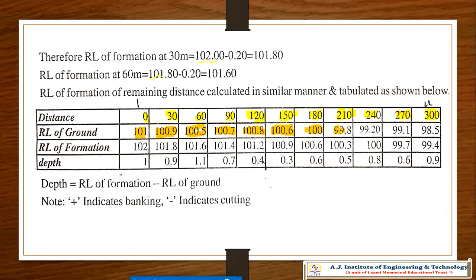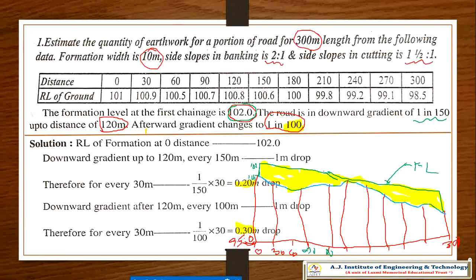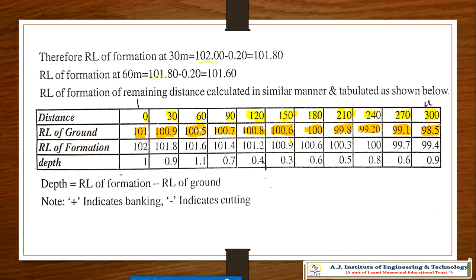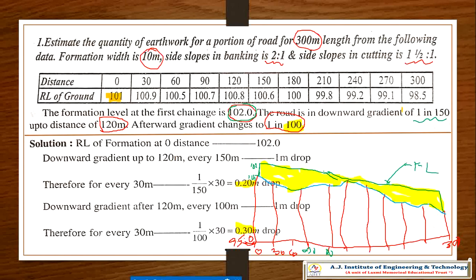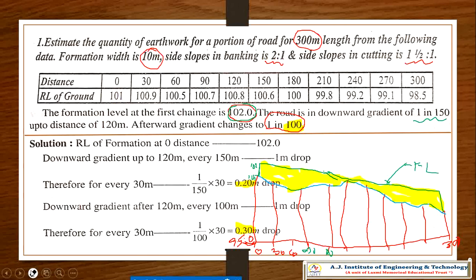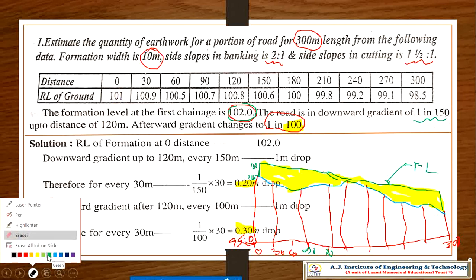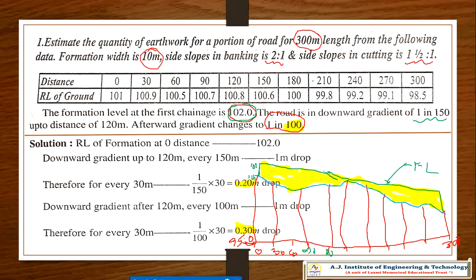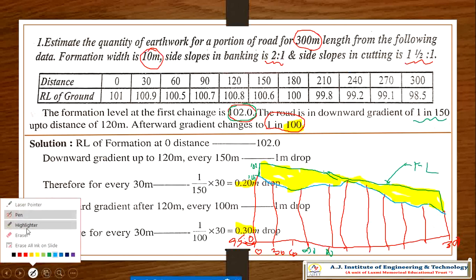I have drawn the figure, the ground profile. See, this is the actual ground profile, 101 from the 198 point that I have drawn.